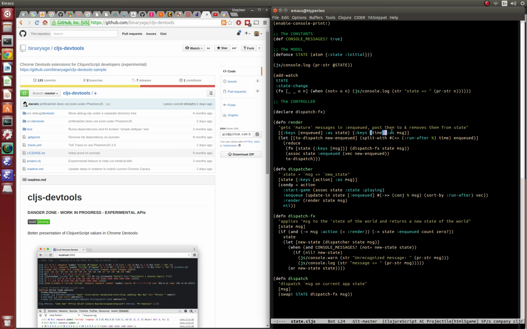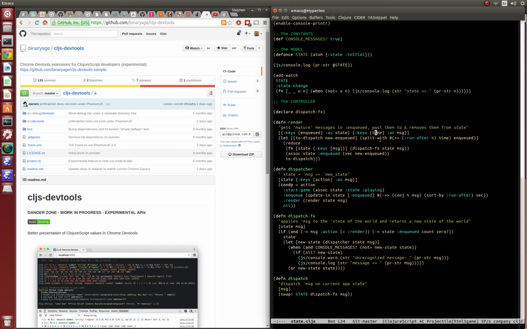Oh, no, I get what it is. This is the render time, right? Sorry, it's not the run after. The run after is a map containing, basically, well, we'll look at it. I sort of introduced this in the wrong order, it looks like. But anyway, this thing has a thing called time, and enqueued has a thing called run after.